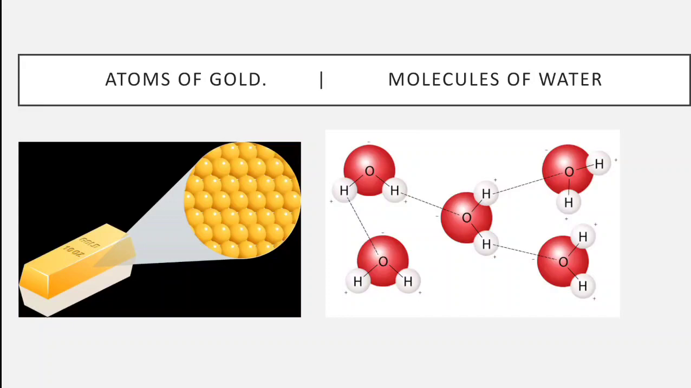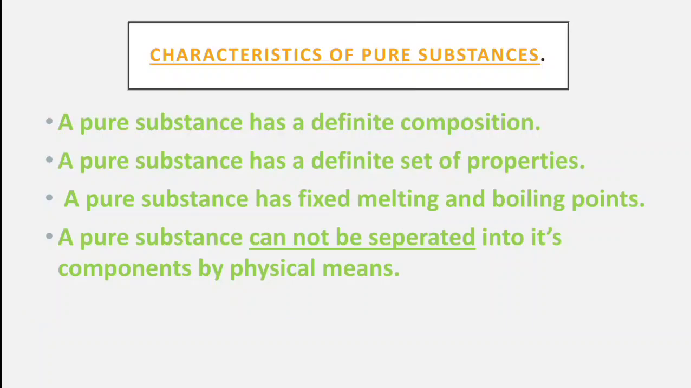The second picture is showing molecules of water, which are made up of 2 atoms of hydrogen and 1 atom of oxygen. So water is a kind of pure substance and it is made up of the same kind of molecules. So the first property: a pure substance has a definite composition, either atoms or molecules.